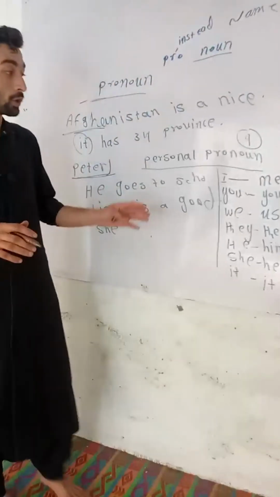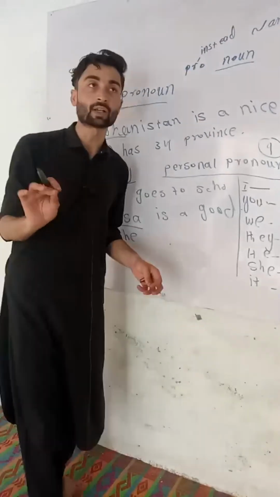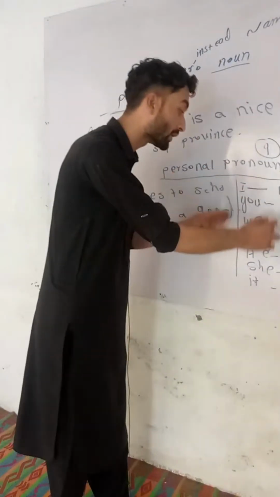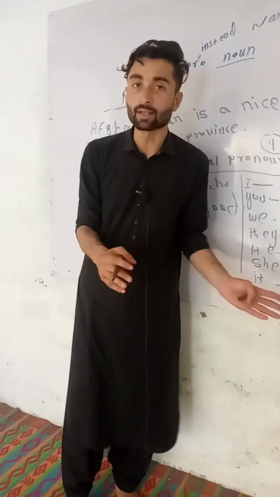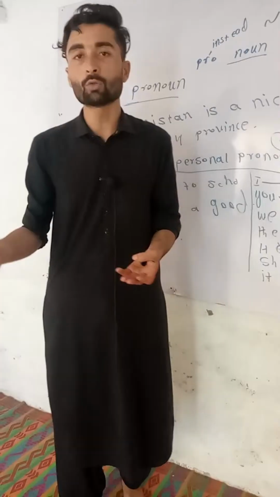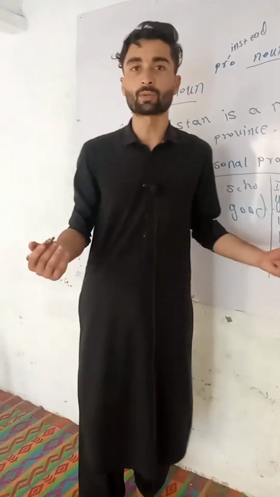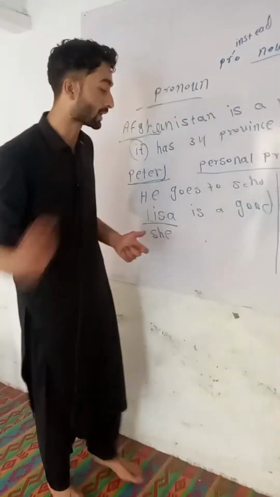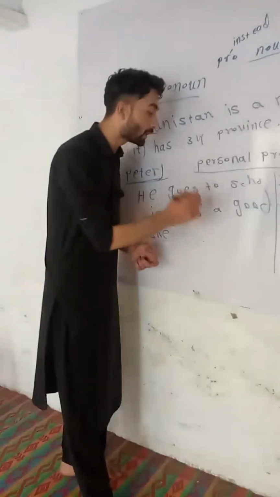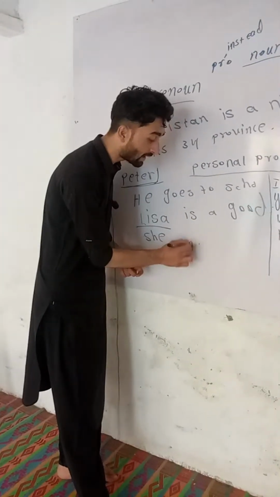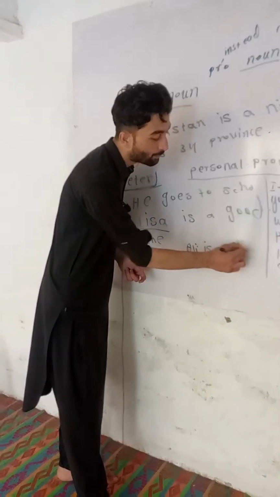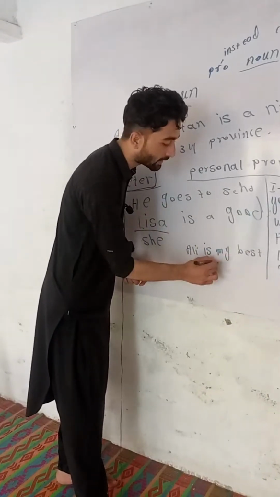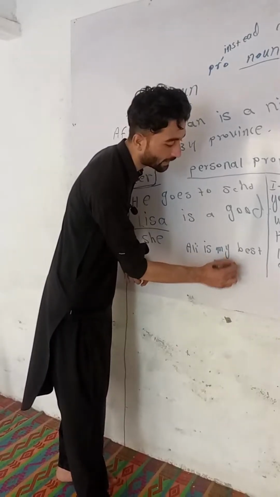So at the first, in the definition, we said that personal pronouns are used instead of a person, place, or things. So here's a question: how do we use them instead of a person, place, and things? I will give you an example. For example, we say, Ali is my best friend.